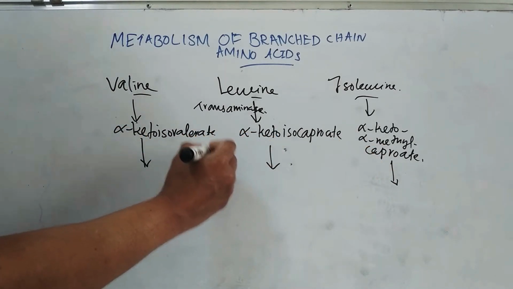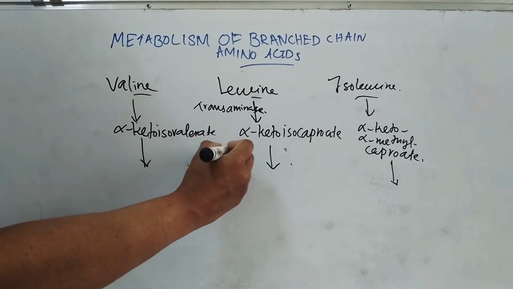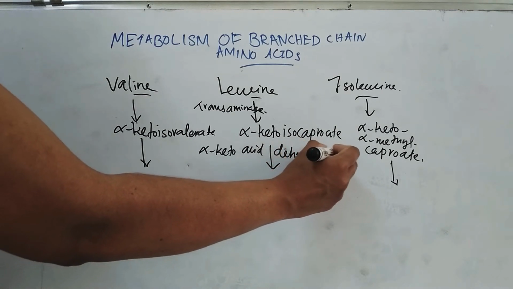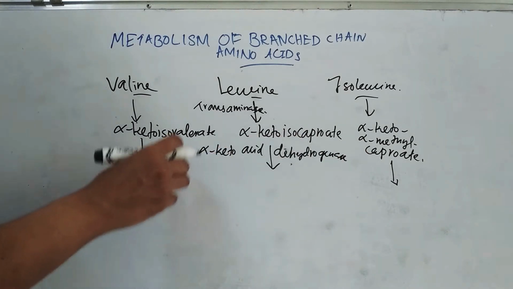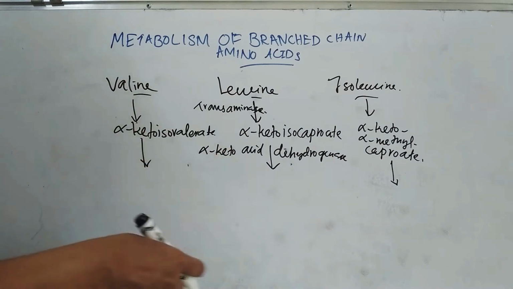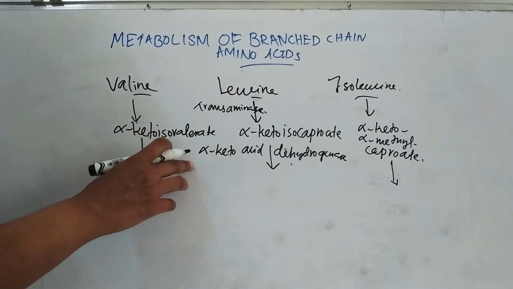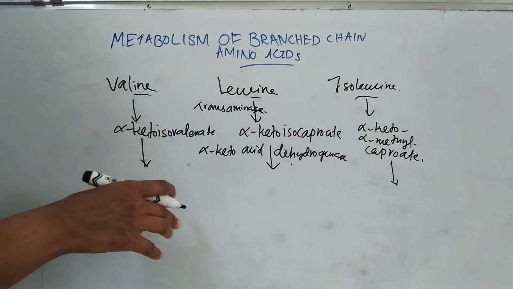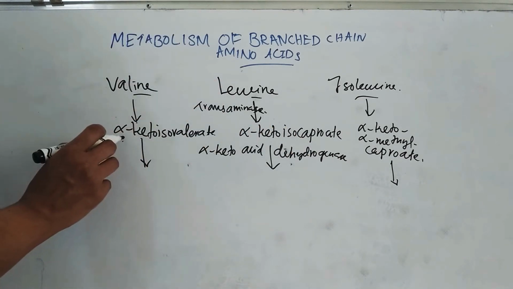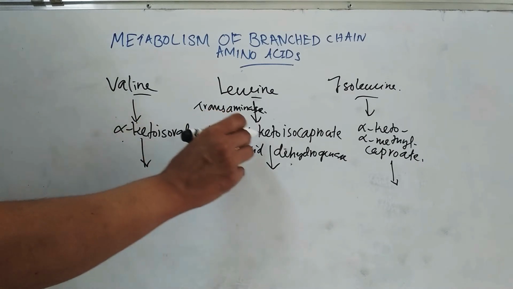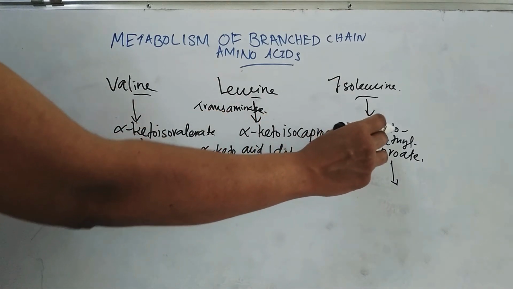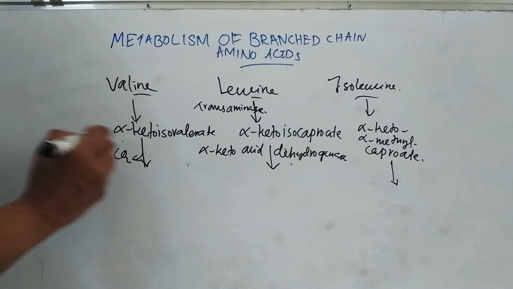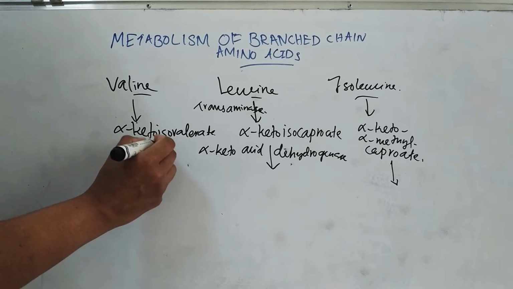This complex catalyzes the oxidative decarboxylation of these keto acids, that is alpha keto isovalerate, alpha keto isocaproate and alpha keto alpha methyl caproate. Since it is a decarboxylation, carbon dioxide is released.